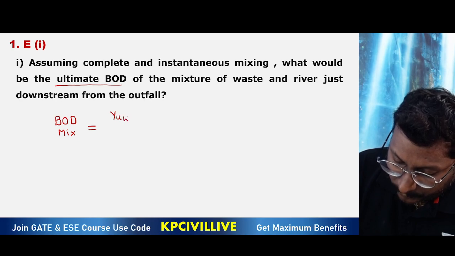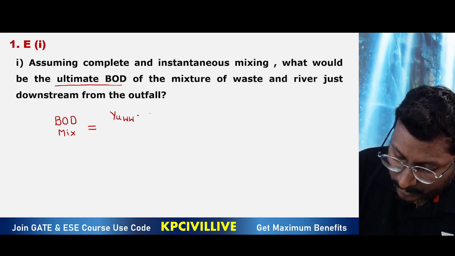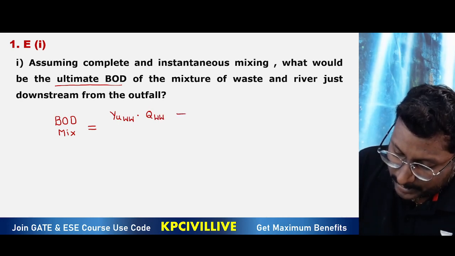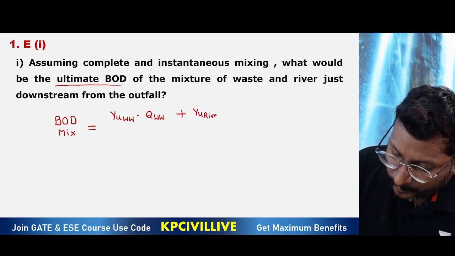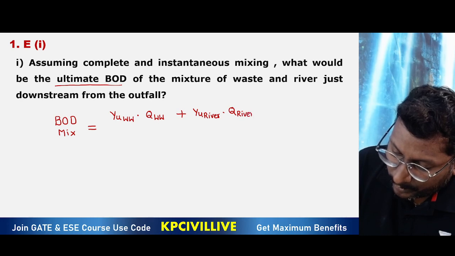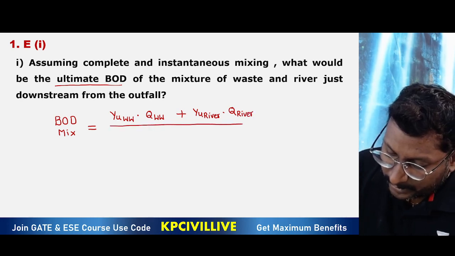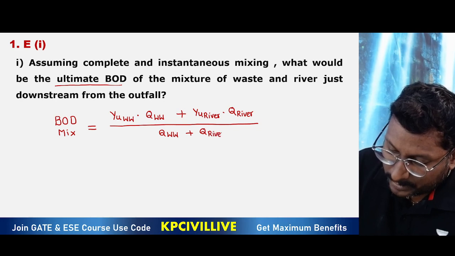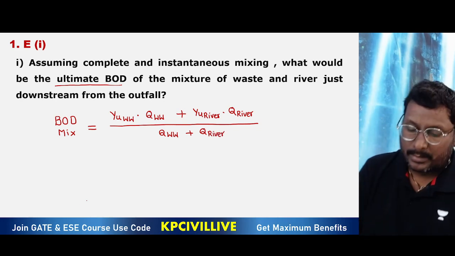Ultimate BOD of wastewater into discharge of wastewater plus ultimate BOD of river water into discharge of river water, divided by the weighted average: discharge of wastewater plus discharge of river water. Just a weighted average of two values.